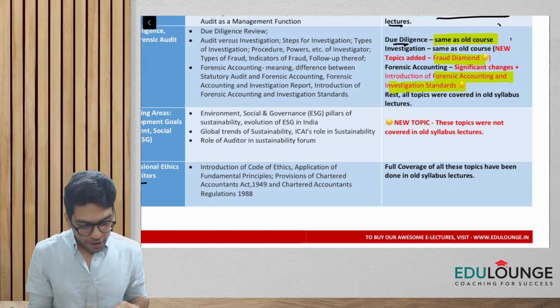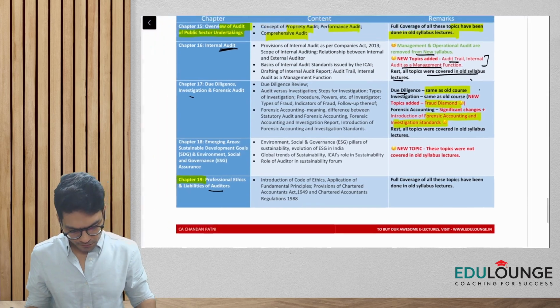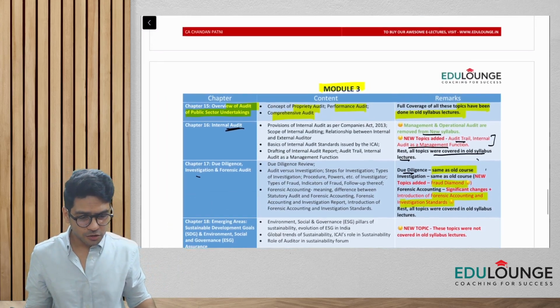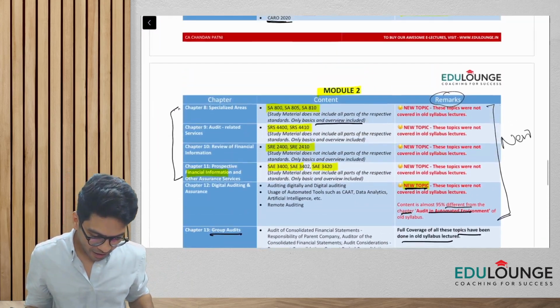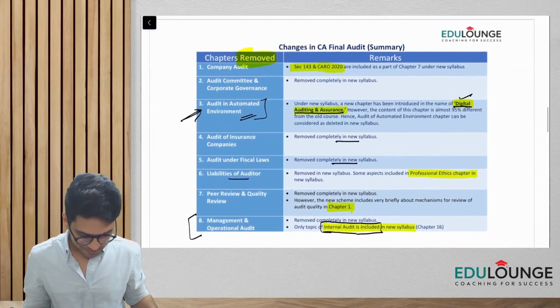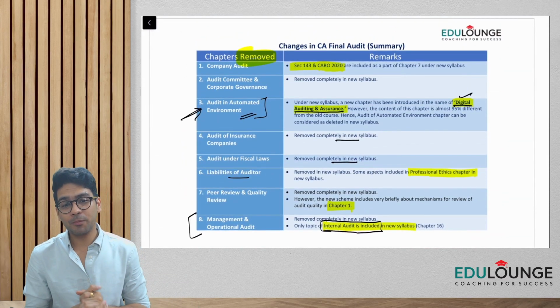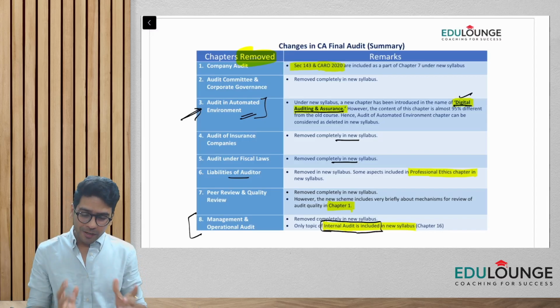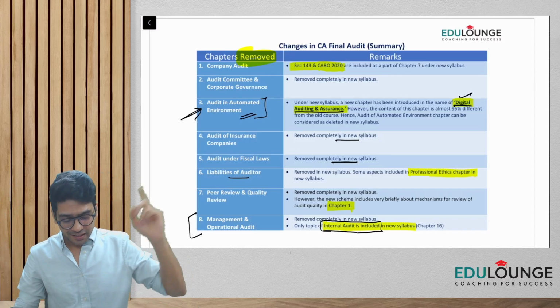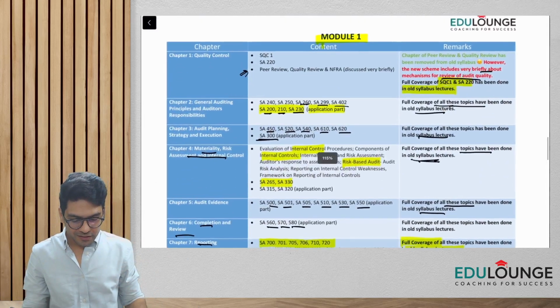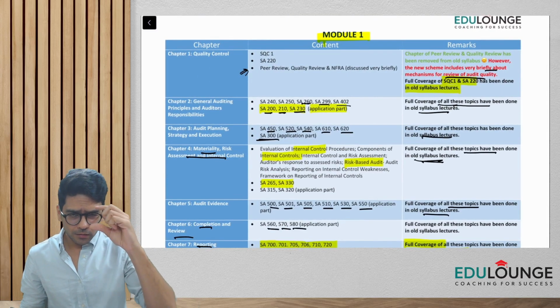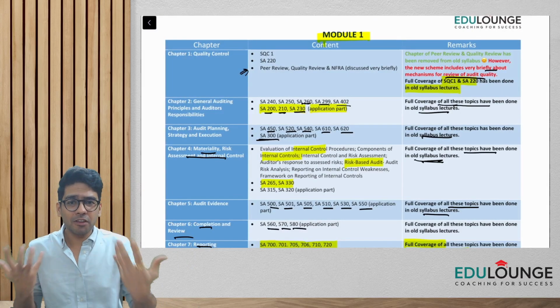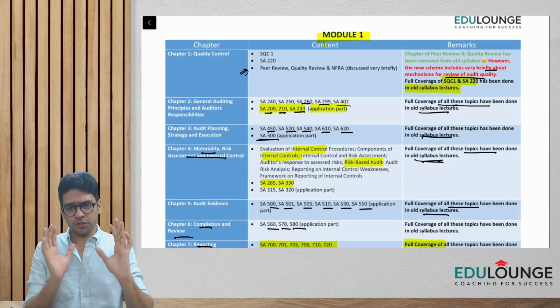Okay, so I hope, guys, this PDF, I will share it in my Telegram channel. It is going to give you a good insight about the changes in the new syllabus of CA final audit. Again, let me tell you, I've given a summary, you can see it, and then we have also discussed chapter by chapter the content in brief, and I have given my remarks also there, which you can refer.